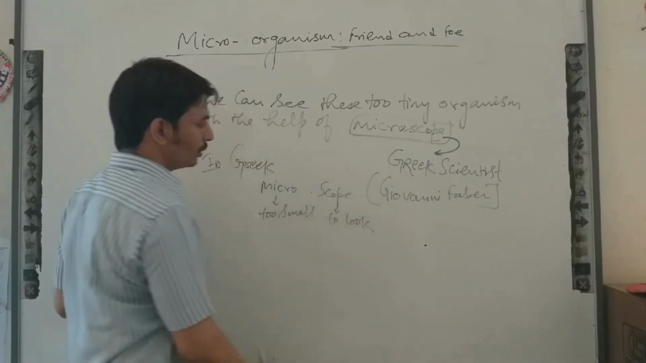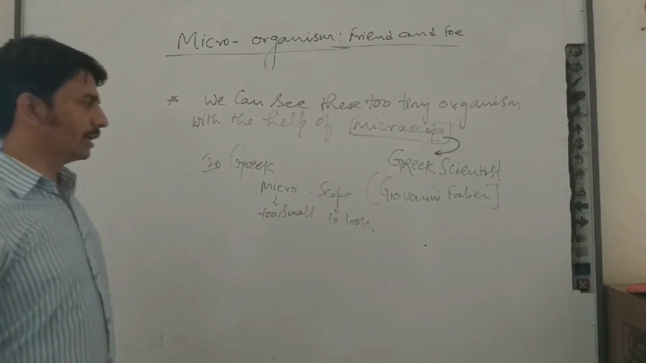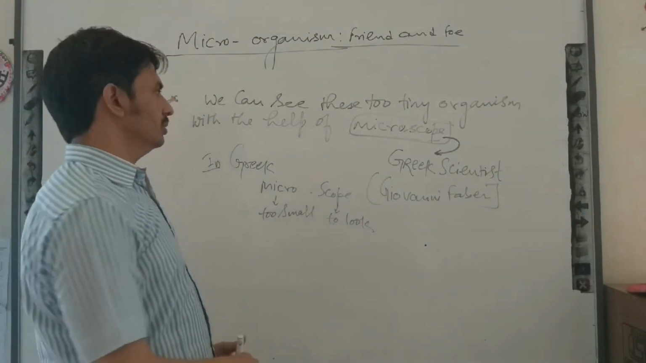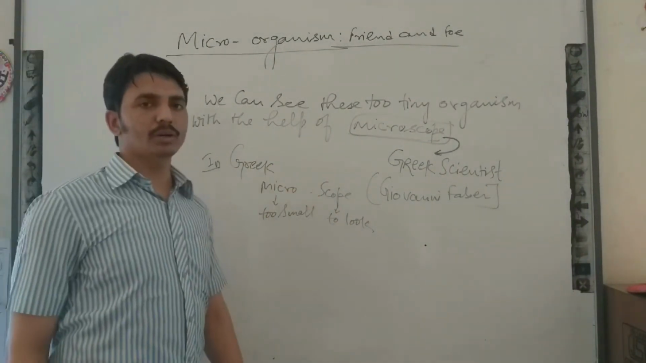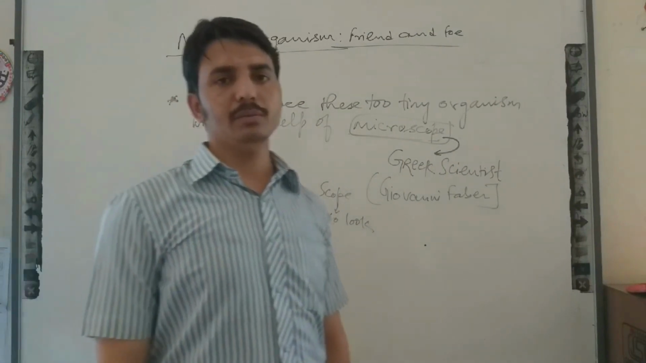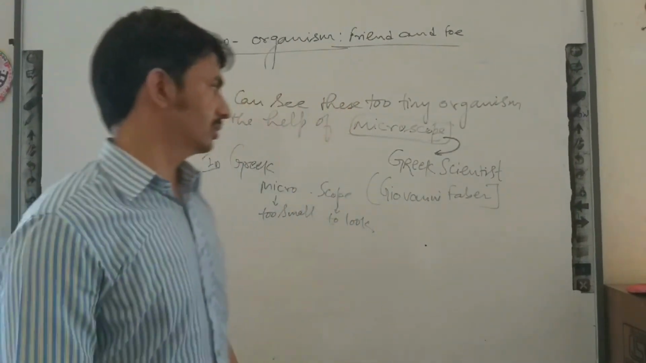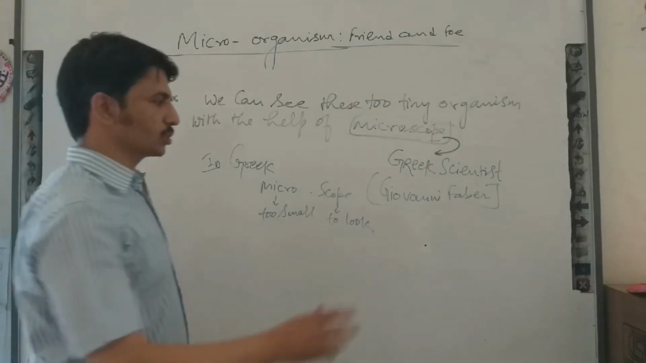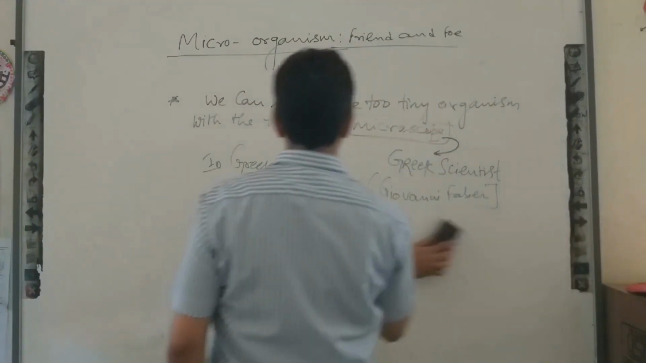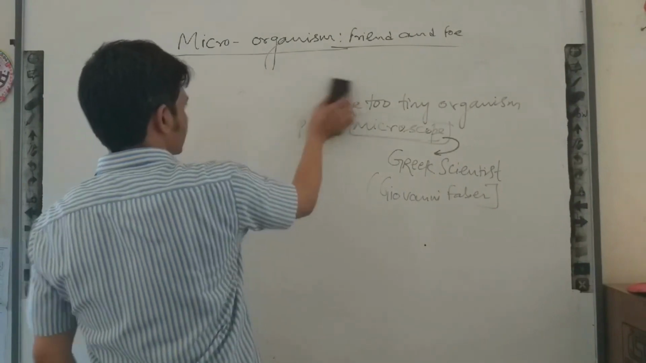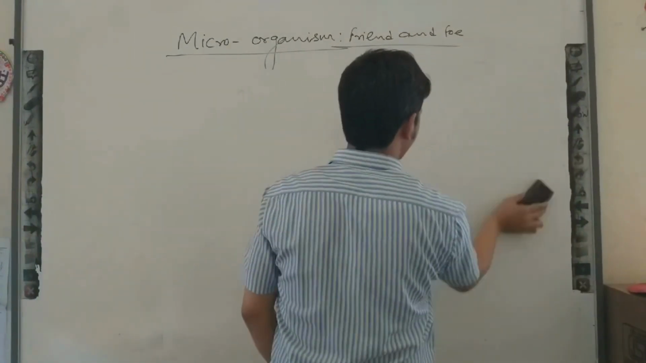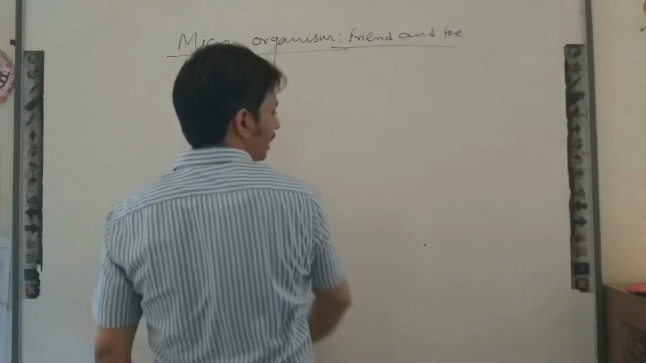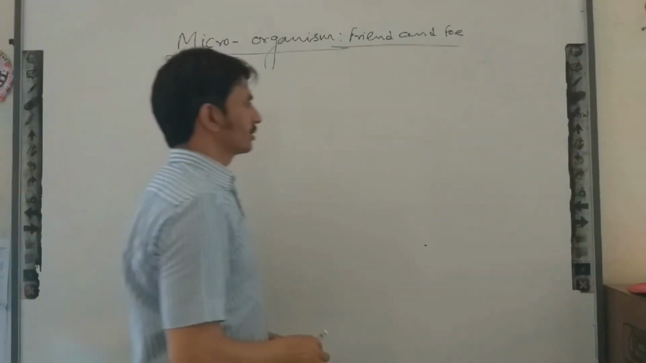Okay, so you can see some organisms which are too small to look at are known as microorganisms. And how can we see? With the help of an instrument known as microscope we can see. So microscope is a device which Giovanni Faber named, with which we can see these organisms. Let's now talk about the branch of science in which we are studying.